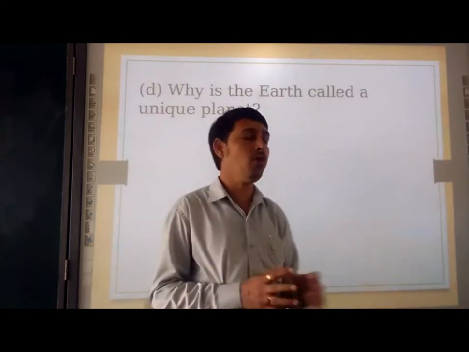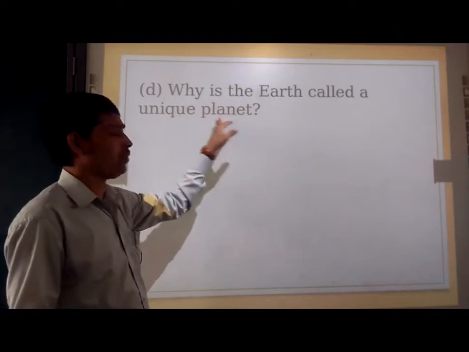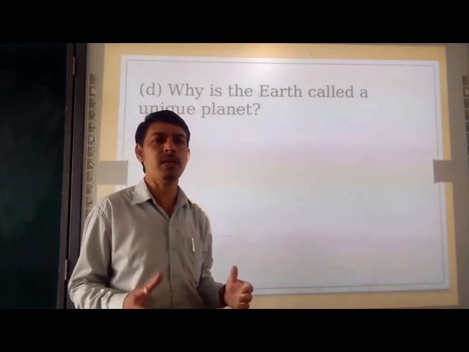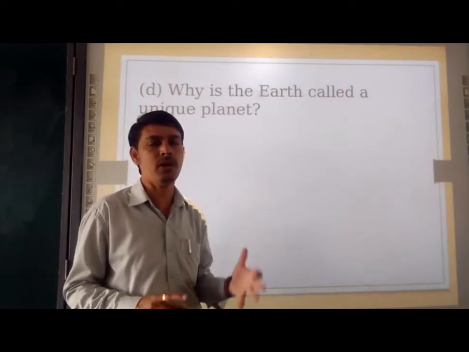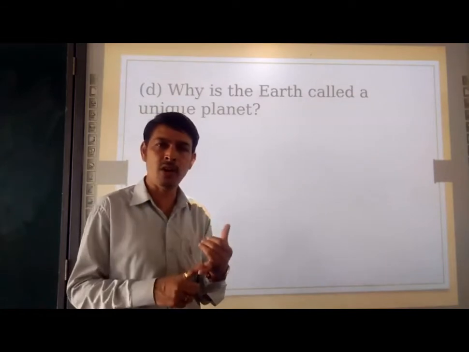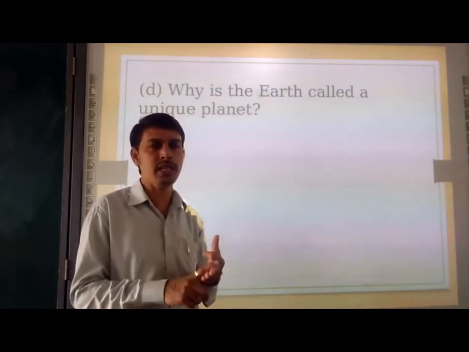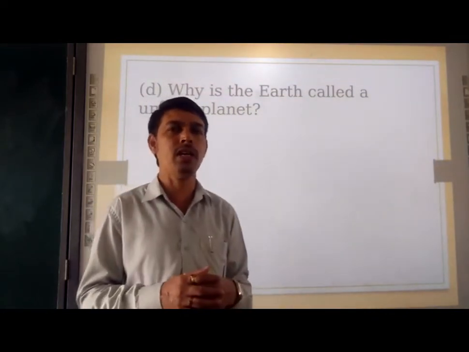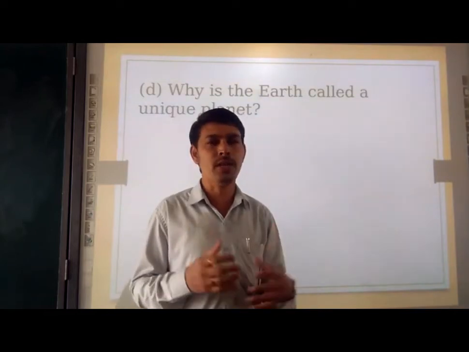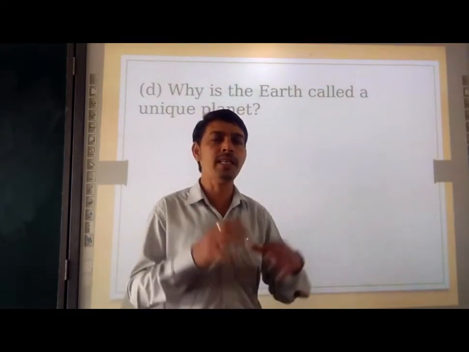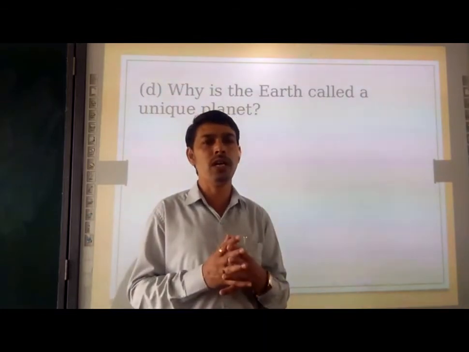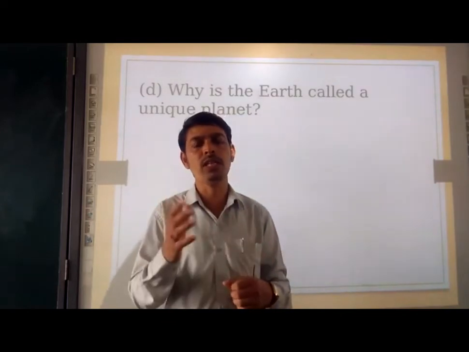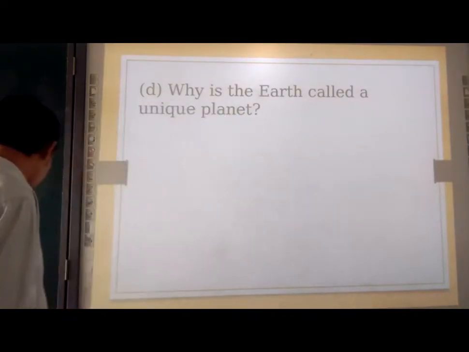So, the Earth is called a unique planet because of its support to the life system. The basic life support system like air and water is available on the earth. We are residing on land, we are using water, we are using air for our survival. That's why earth is called a unique planet. Plus in addition to that, it has a blue color when we see it from space, because 2/3 of the earth's surface is water. Let's see the answer.